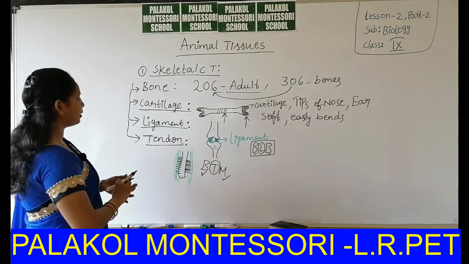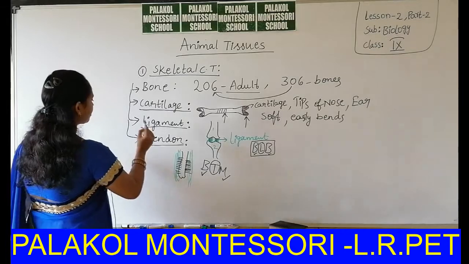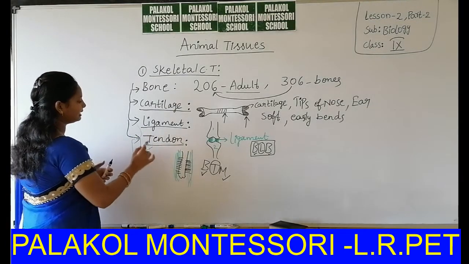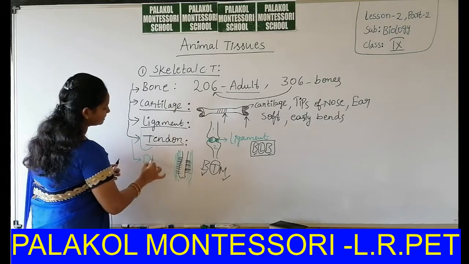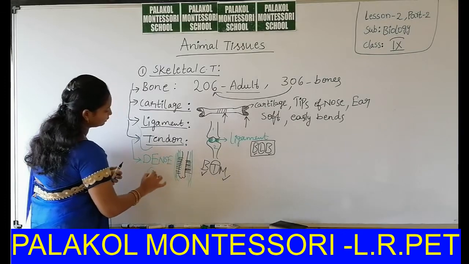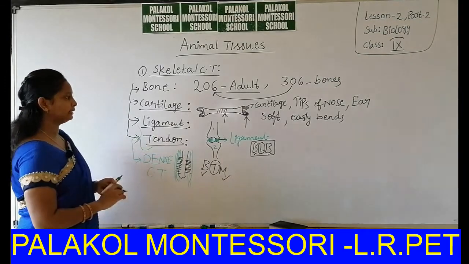Another point is that the combination of ligament and tendon is called dense connective tissue.